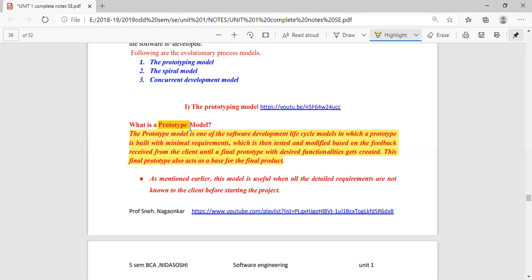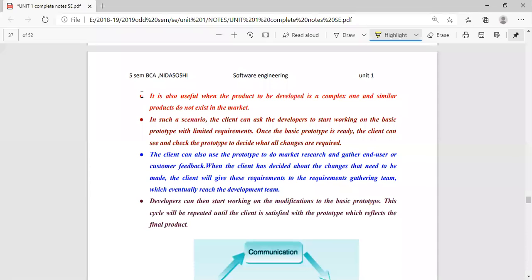So developing a vaccine, for prototype, developing a vaccination for COVID-19 at the initial stage will be a prototype. Similarly, when we want to develop software for the first time, we need to go for this type of model, which is called the prototype model. So when this model is used, there are a few points. I will just brief those points.